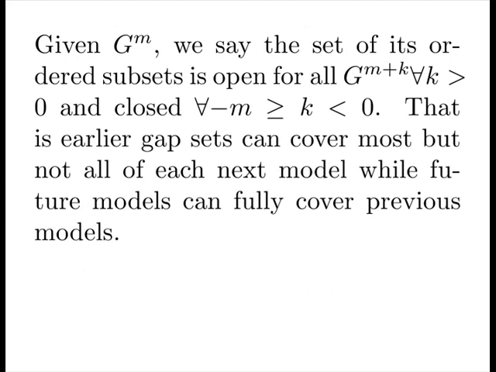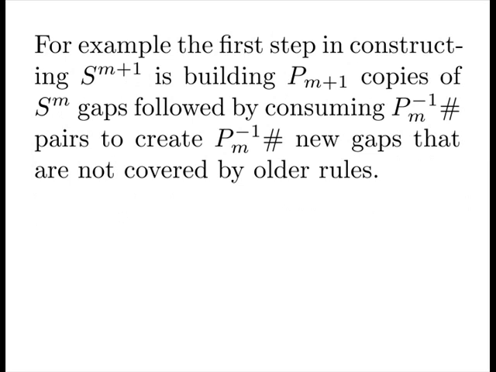Given a gap set M, we say the set of its ordered subsets is open for all the next gap sets and closed for all the previous gap sets. That is, earlier gap sets can cover most, but not all, of each next model, while future models can fully cover previous models. For example, the first step in constructing the next model is building the next prime copies of the current gap set, followed by consuming the first minor primordial pairs to create the first minor primordial new gaps. And these are not covered by older rules.